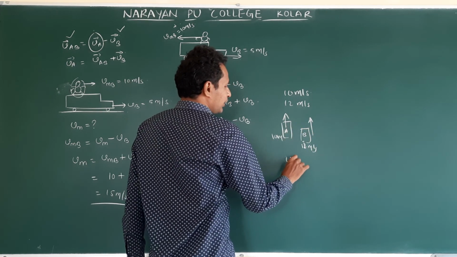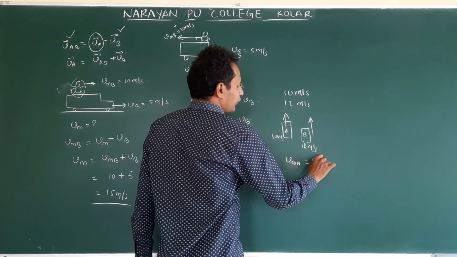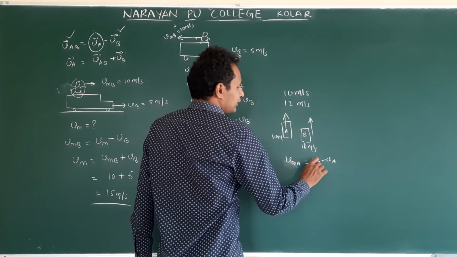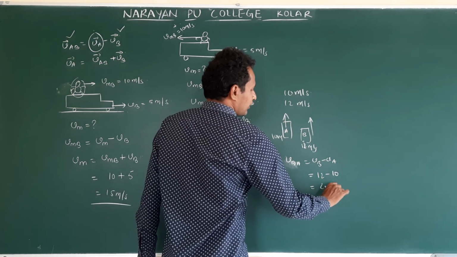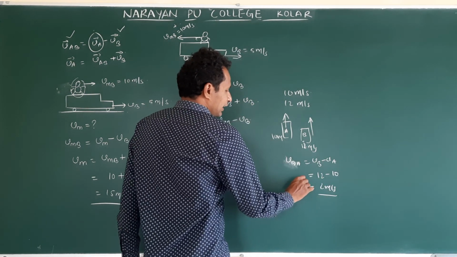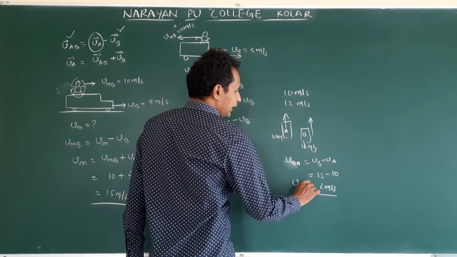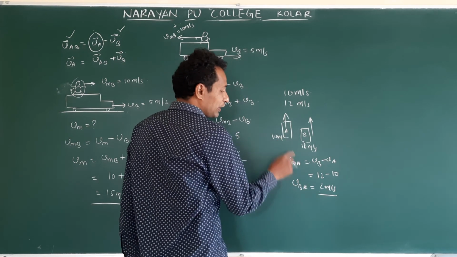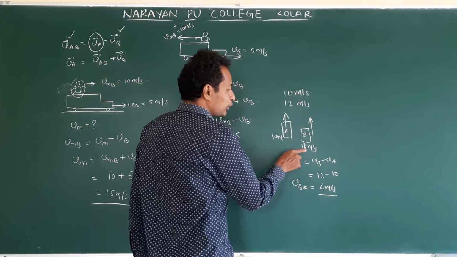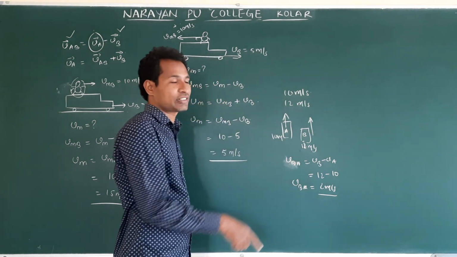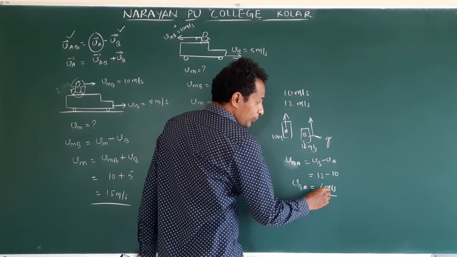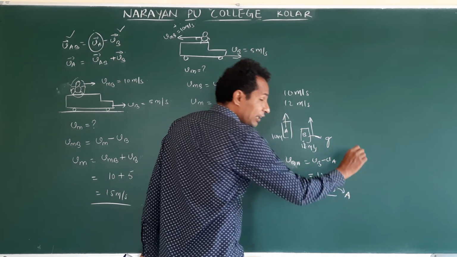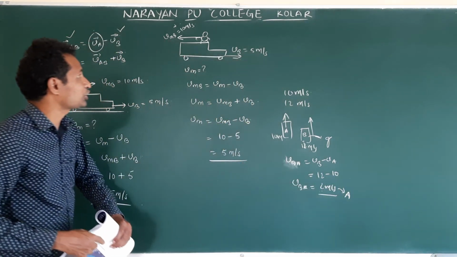So velocity of B with respect to A, how do we write? Vb minus Va. This is 12 minus 10, so 2 meter per second. So velocity of B with respect to A is 2 meter per second, and you feel 2 meter per second. But actually what is the velocity? 12 meter per second, with respect to ground. But 2 meter per second with respect to A. That is the difference. Same situation here.